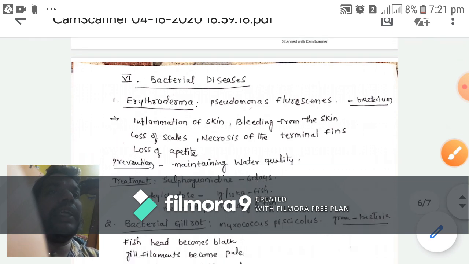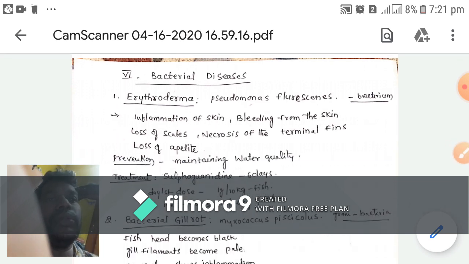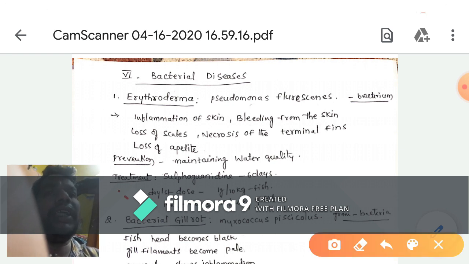We have to maintain good water quality to prevent this type of bacterial infection, and for treatment we have to give sulfaguanidine for 6 days.